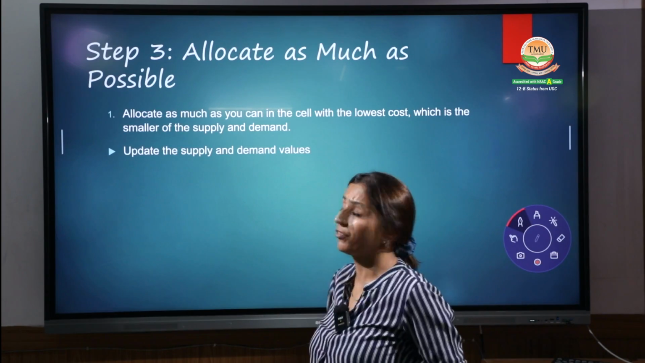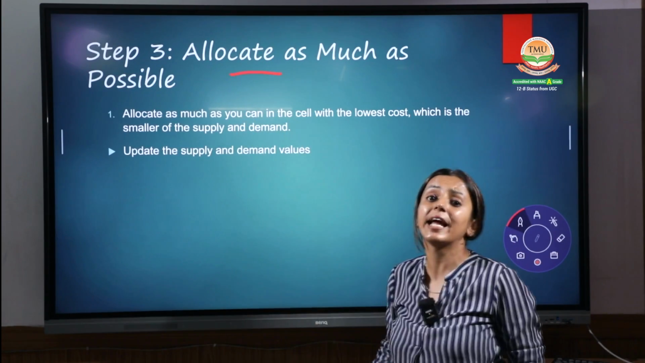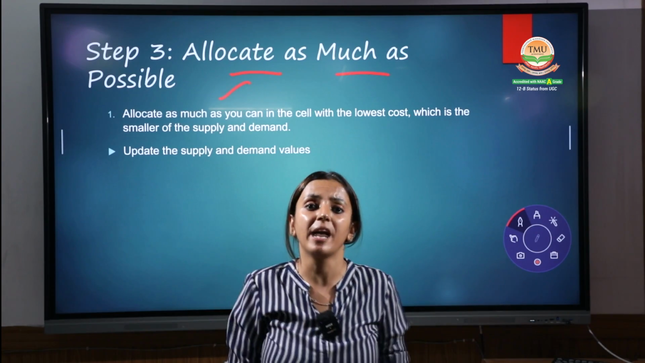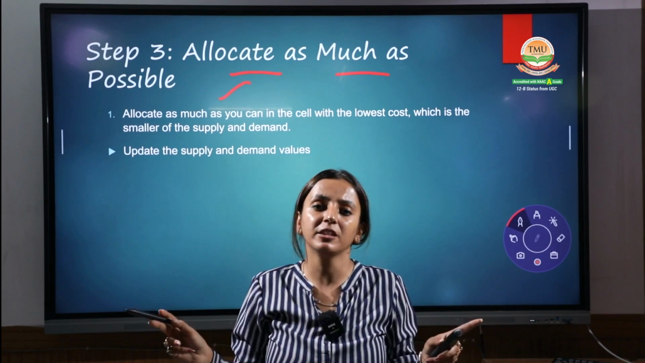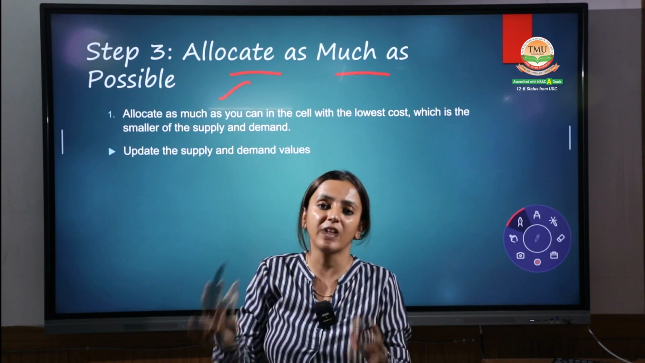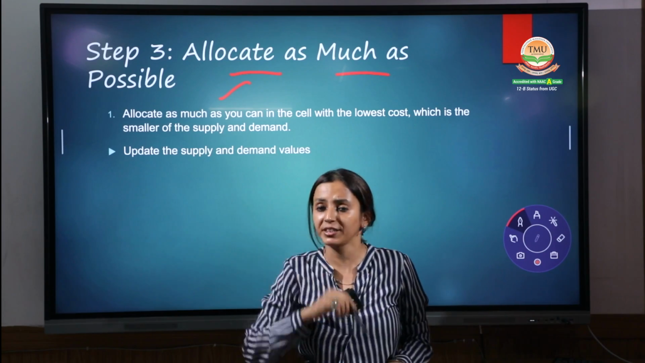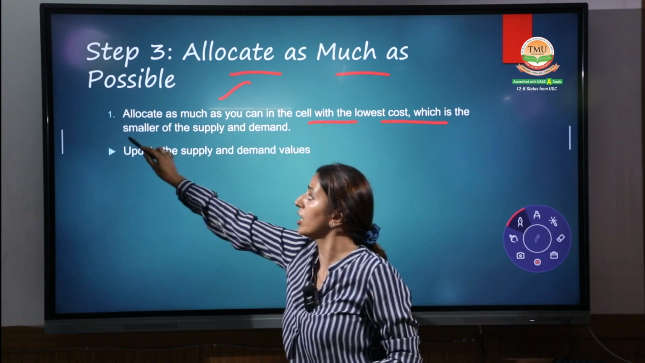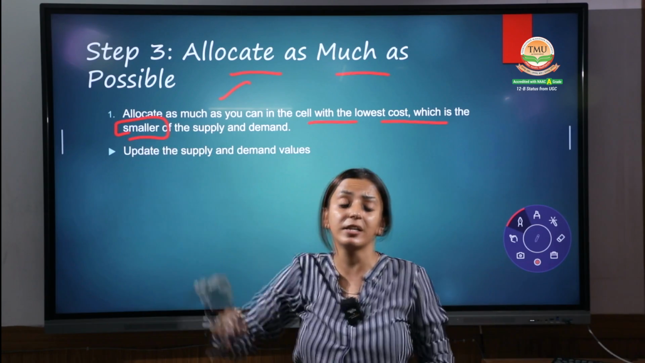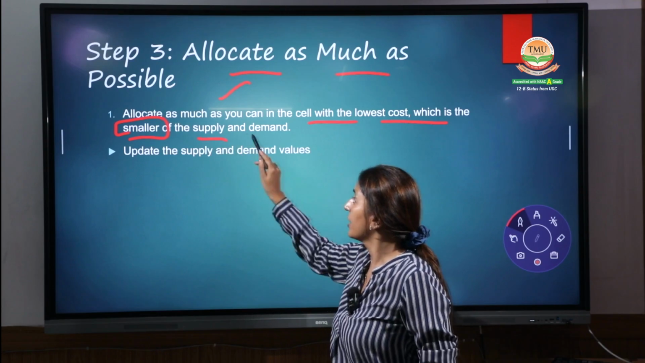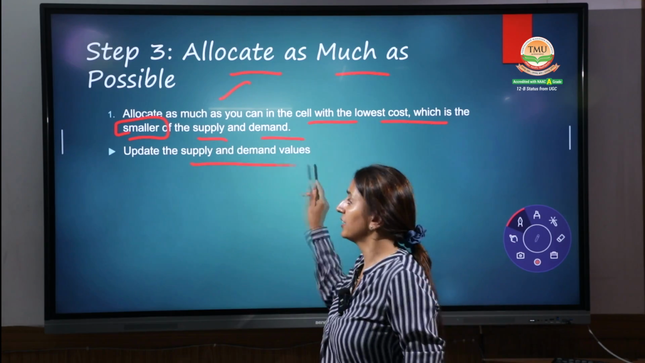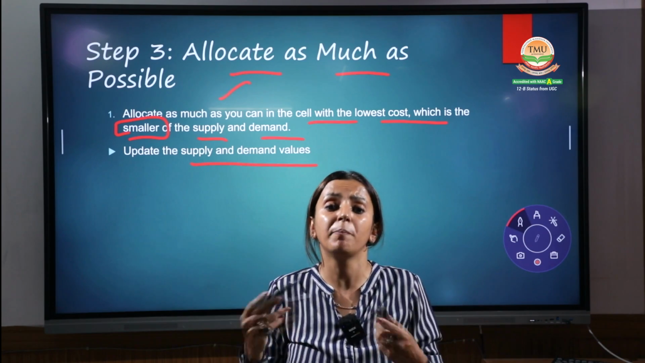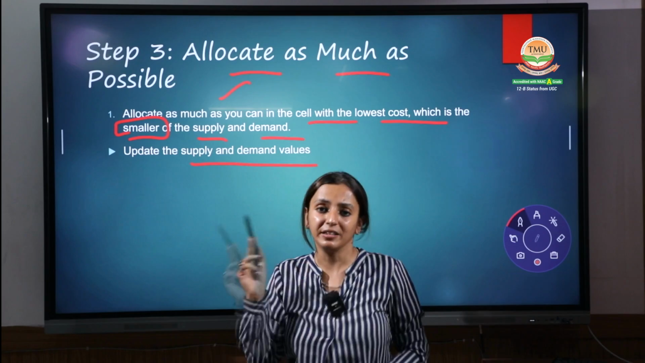Coming up, step number 3 is allocate. Now you have to start allocating the product. Allocate as much as possible, comparing the demand and supply, and give the minimum of both as the allocation to that least cost cell, right? Allocate as much as possible in the cell with the least cost, which is the smaller. Again, please make it clear, the smaller of the demand and supply. Update the demand and supply values, same as in the previous question. Update the supply and demand, that is, the balance remaining.